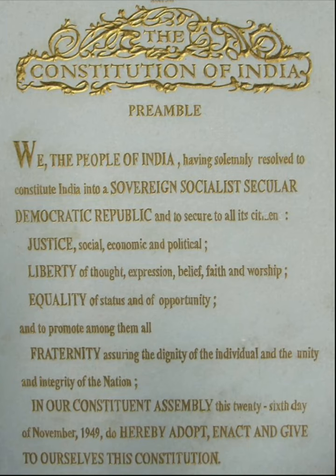These are some of the rights that have been provided to us. So these provide us with equality of status and of opportunity, which does not give privilege to any section of the society, and gives adequate opportunity for all individuals without any discrimination.